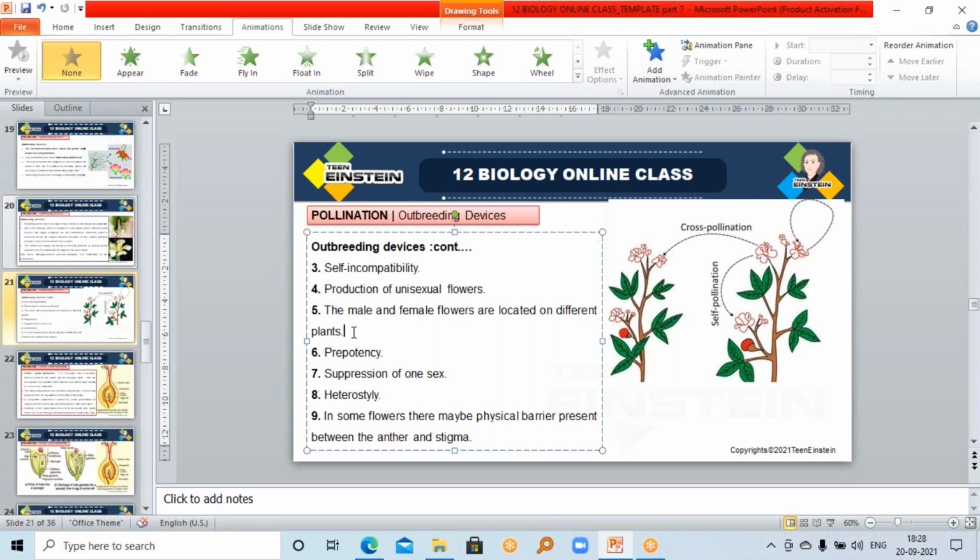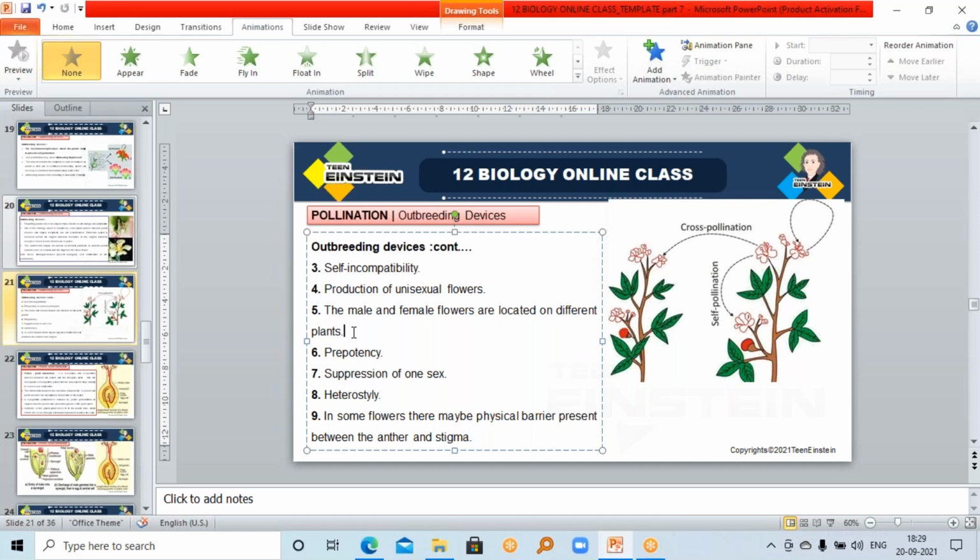To prevent that, plants give preference to the pollen grain from another flower, which grows faster on the stigmatic surface. This prevents autogamy, so this is also an outbreeding device.